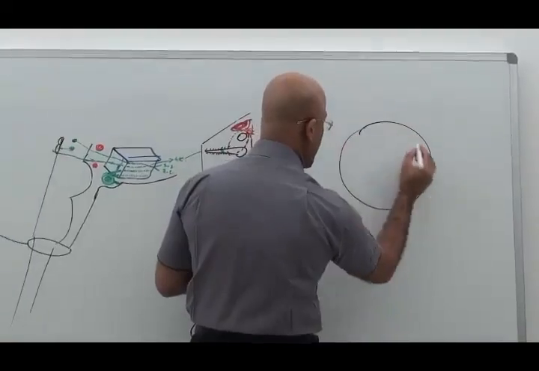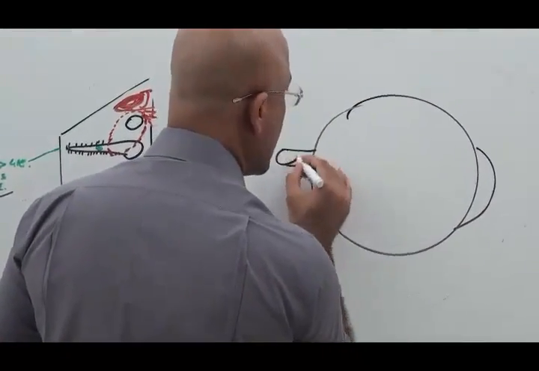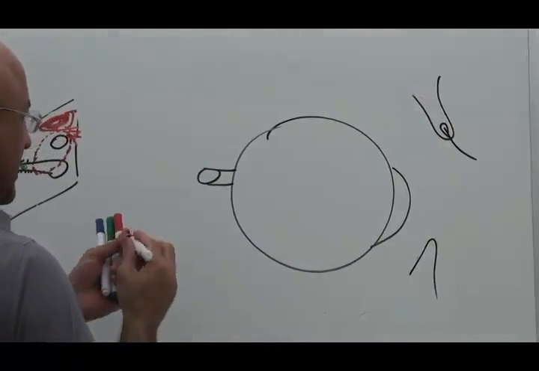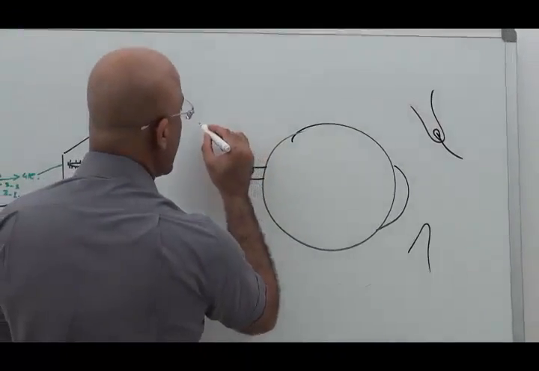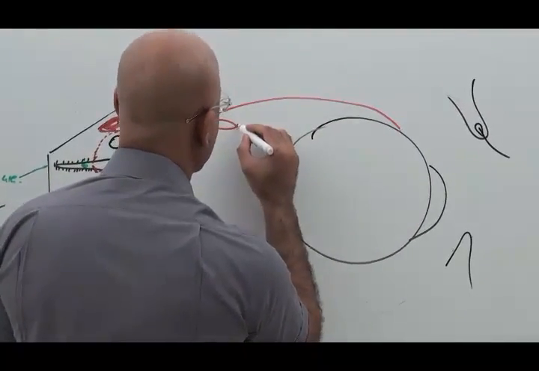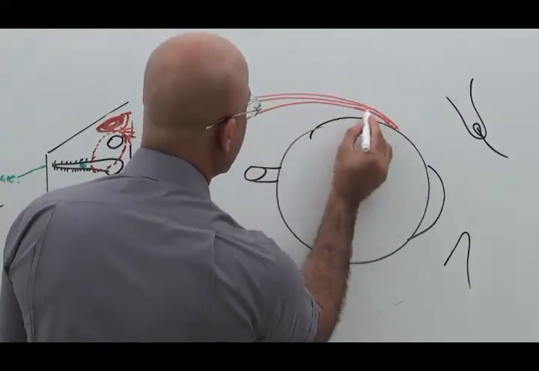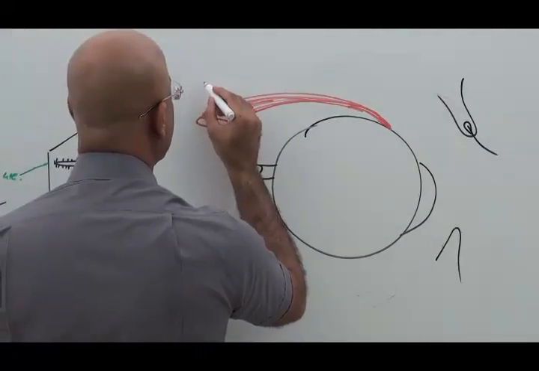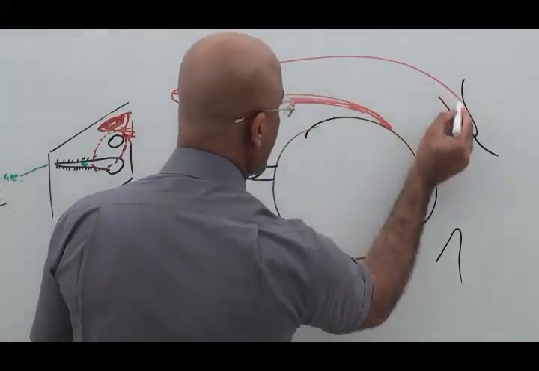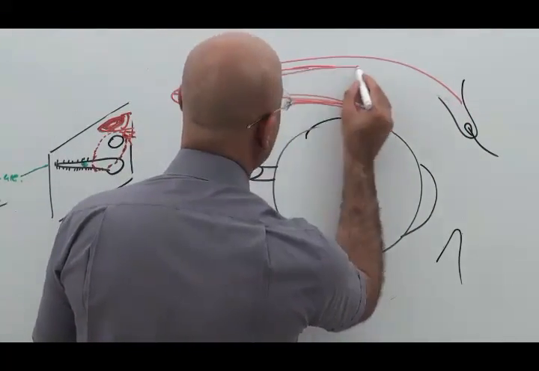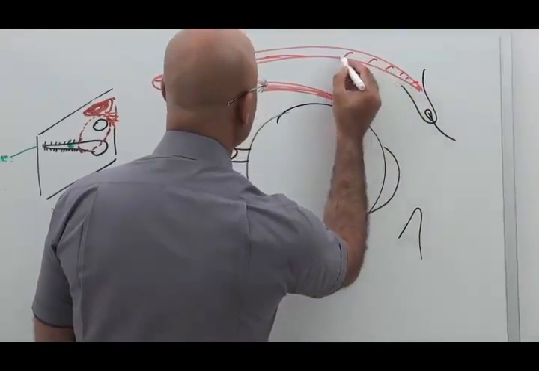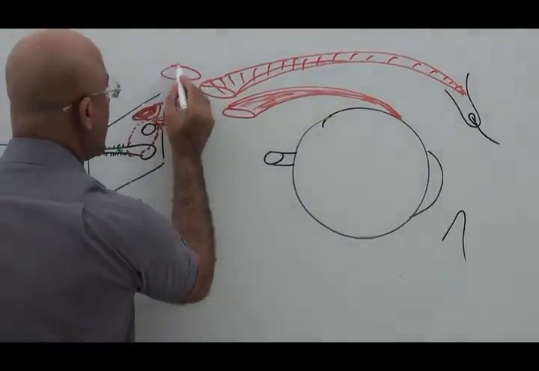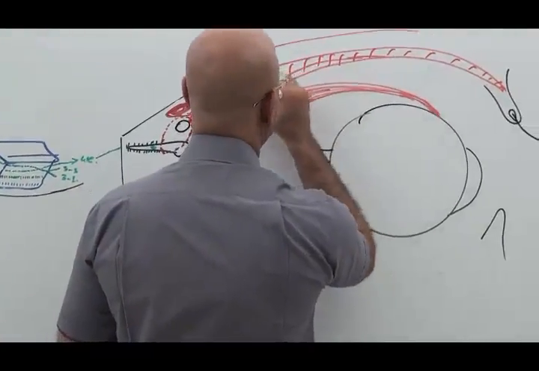Okay, so here is the eyeball, right? Here is your upper eyelid, right? And of course you do have a lower eyelid. Now the arrangement of the muscles. Here is the muscle. What is this muscle? Superior rectus. What is this muscle? Levator palpebrae superioris. Now here is the muscle. What is this muscle? Superior oblique.